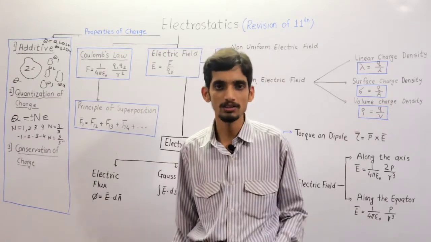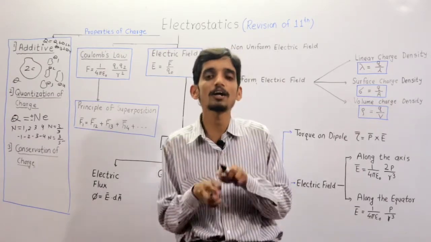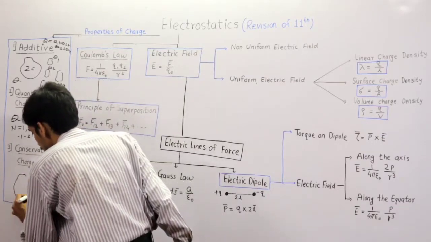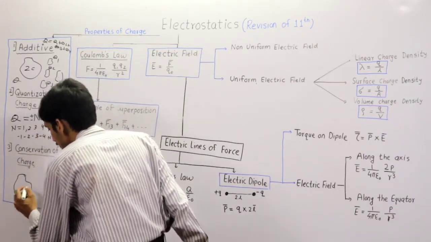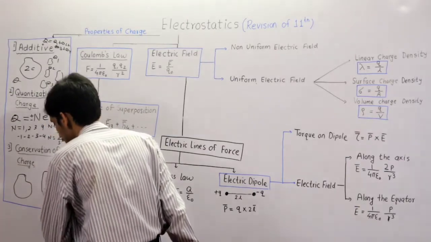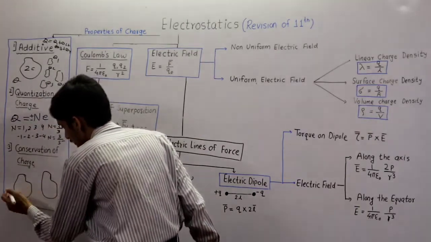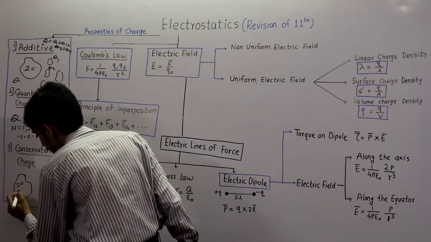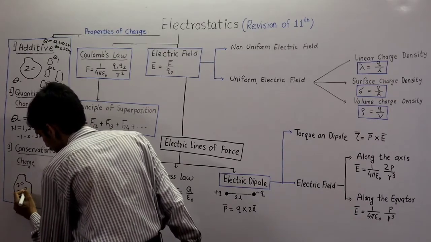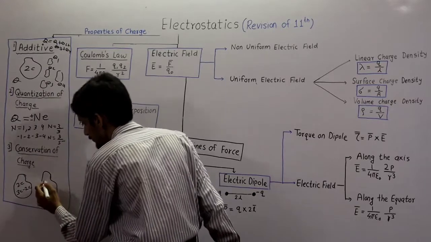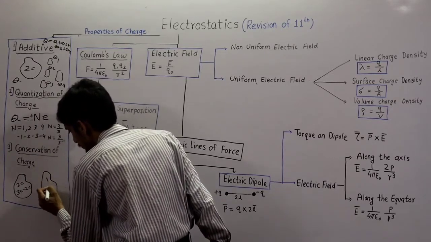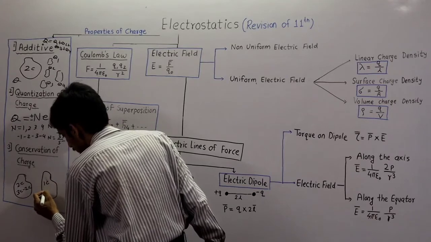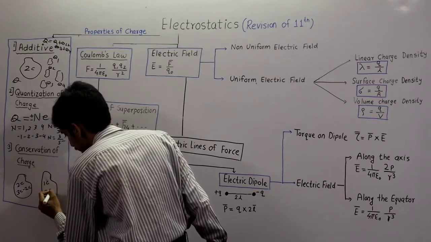Okay. It means the total charge of an isolated system remains constant. If you consider this system, and this is another system, suppose there are some charges like 2 coulomb, 3 coulomb and minus 2 coulomb, and suppose I am taking 1 coulomb, then it is 2 coulomb.